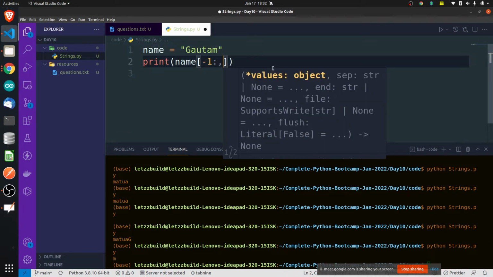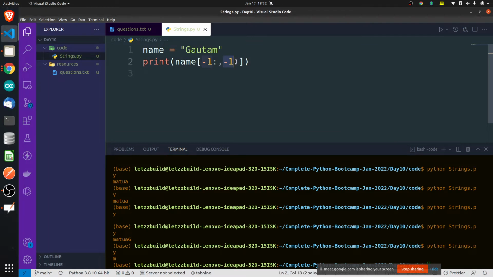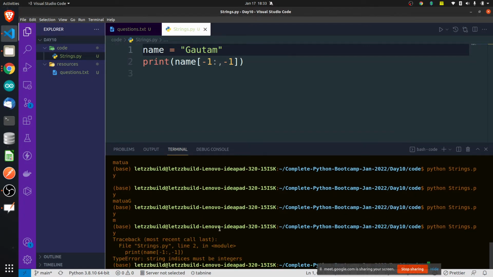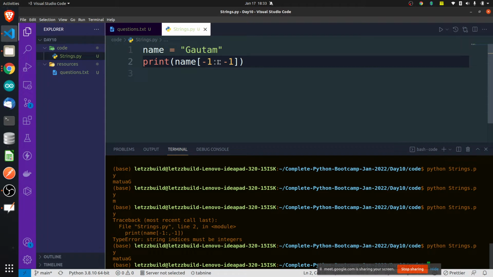Now, when you put this extra third parameter here, -1, you start telling it that actually we are thinking of the string in reverse order first of all. So now the end is not here, the end is actually here, because we are thinking of the string as first reversed. So now the end will be actually here. Something I did wrong. Okay, sorry, not minus, it is colon. This is one way to do it.